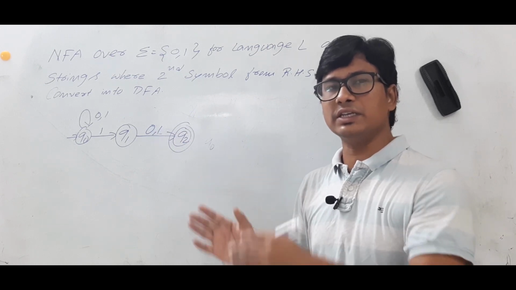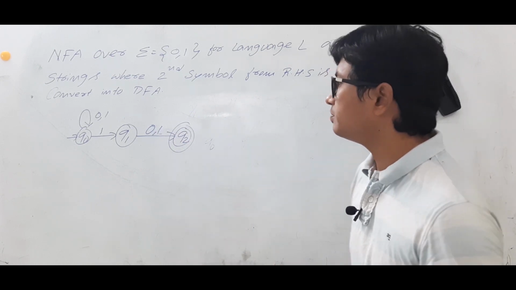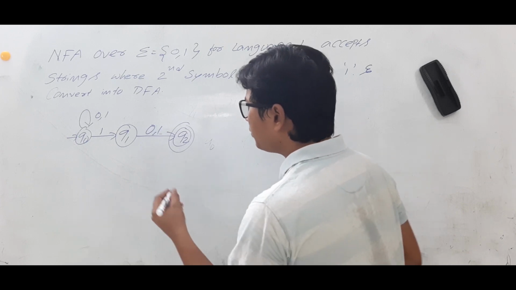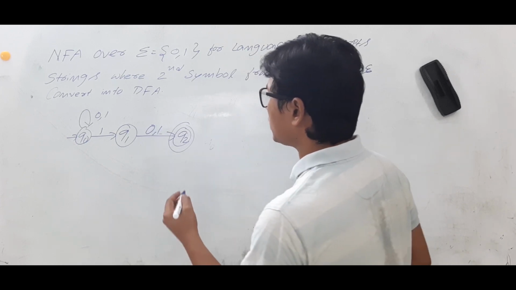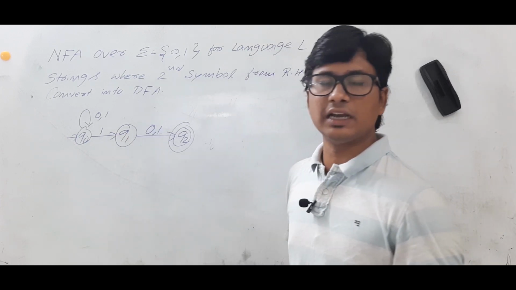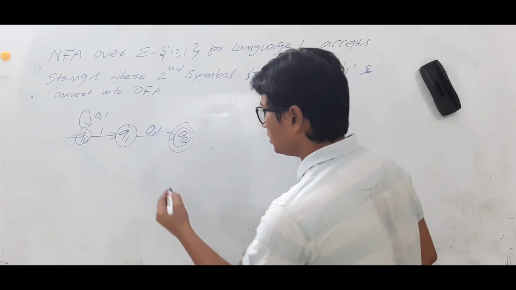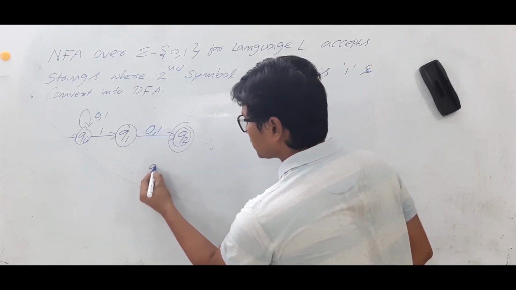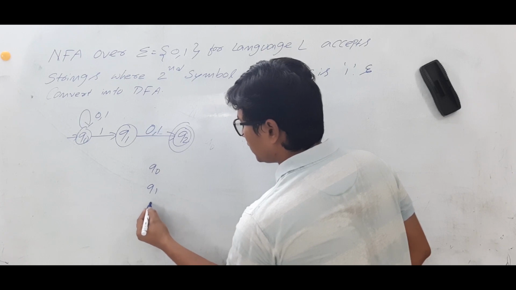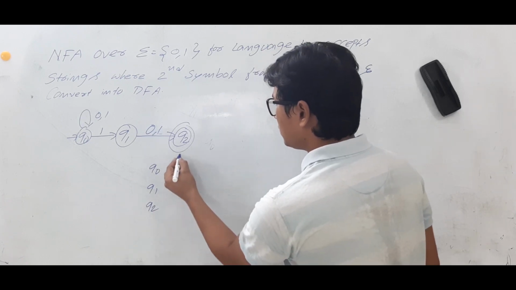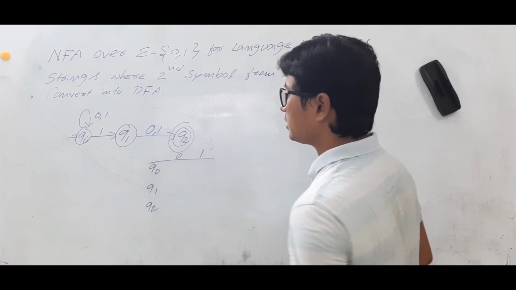And at the end, you can check whether your answer is correct or wrong. Okay. Now, before constructing a DFA, what should I do? I should convert this transition diagram to a transition table. So, what is my transition table? It should consist of Q0, Q1, Q2 on alphabets 0, 1.